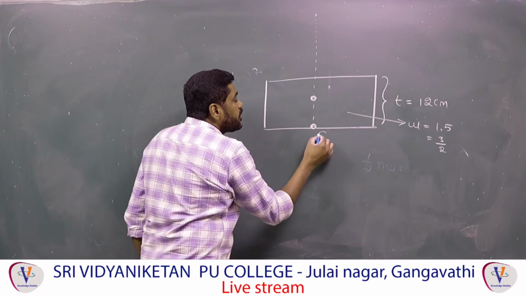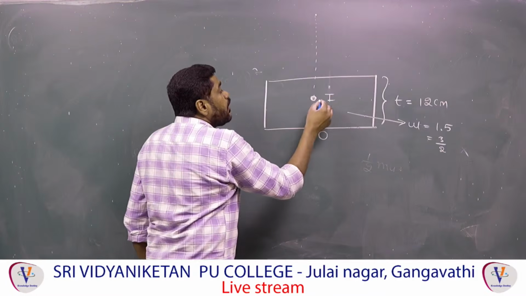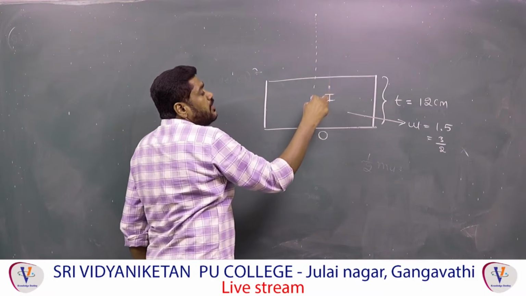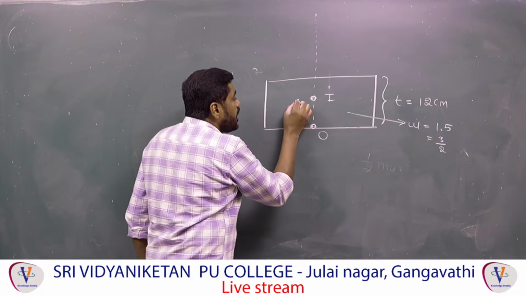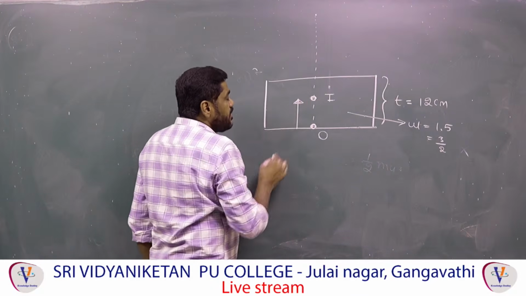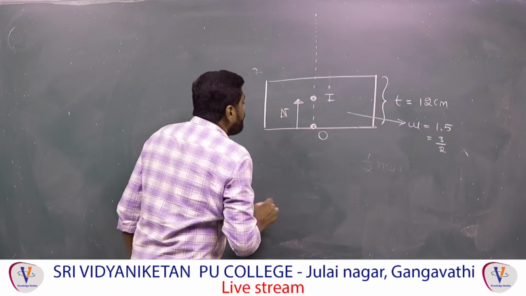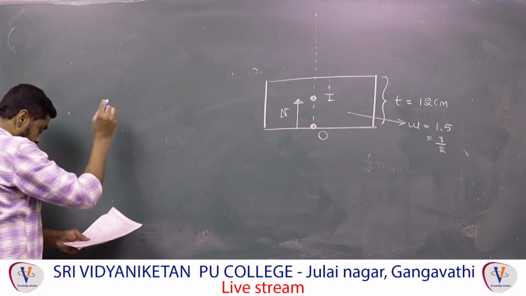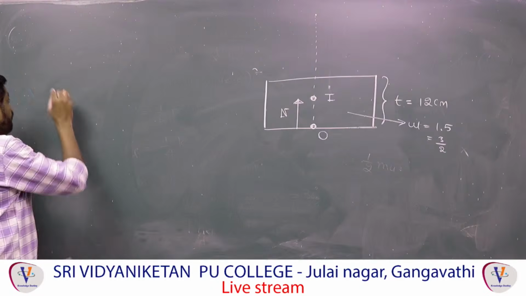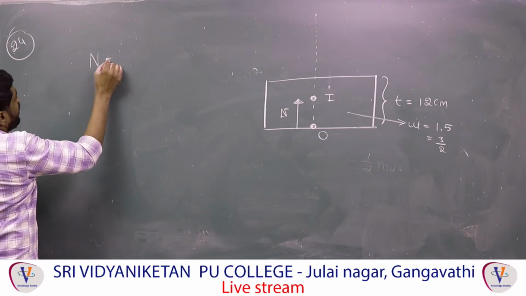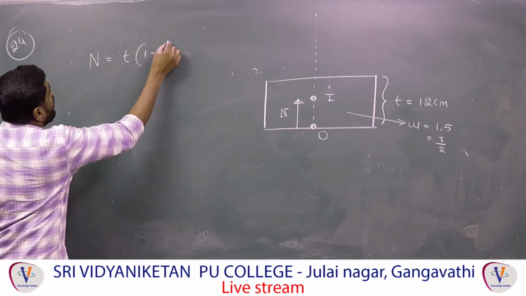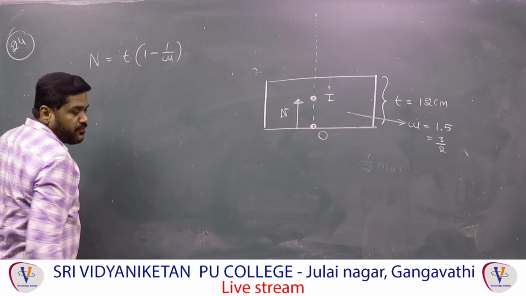You feel that the dot is not here, the dot we can see here. This rise is what they are asking. That is called the normal shift. This is the 24th question, and the normal shift formula is direct.